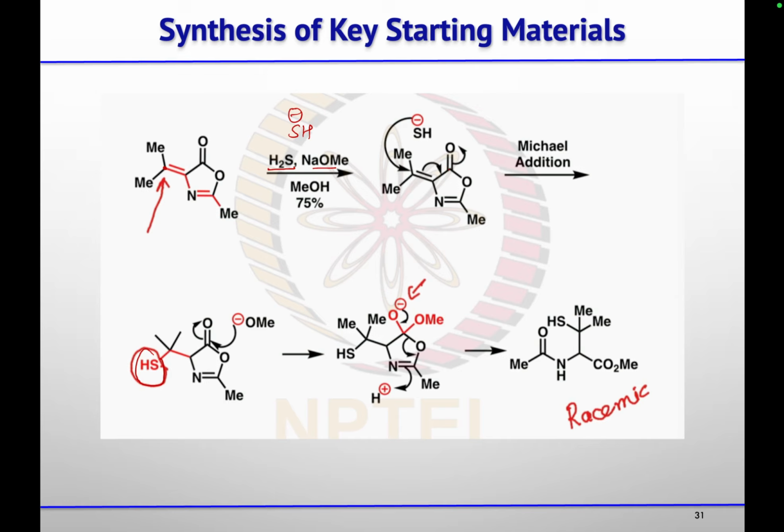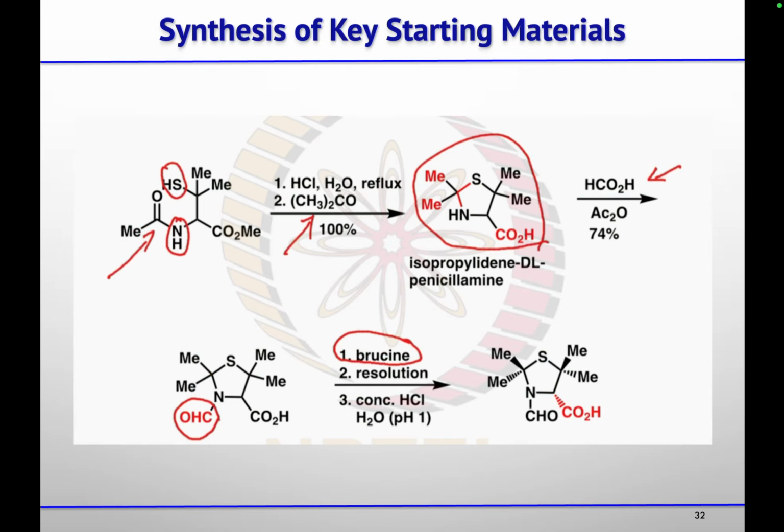Then as sodium methoxide was already there, methoxide ion will attack on this lactone, and then this ring will open up to give you this compound where nitrogen was acylated and your thiol group was there, and this is the racemic compound. Then after that,